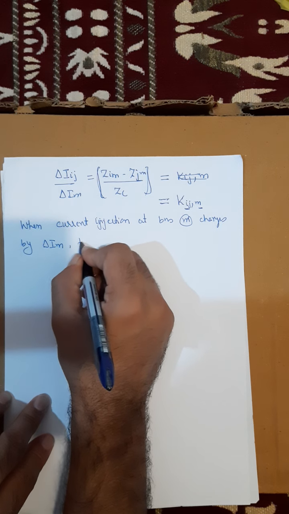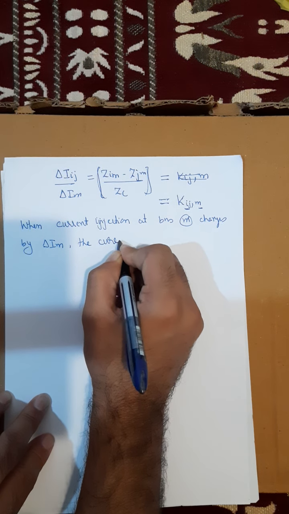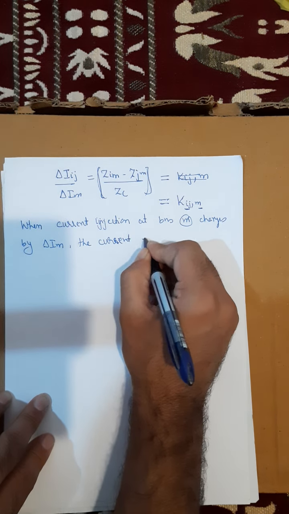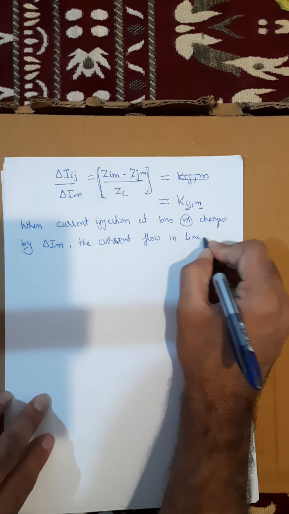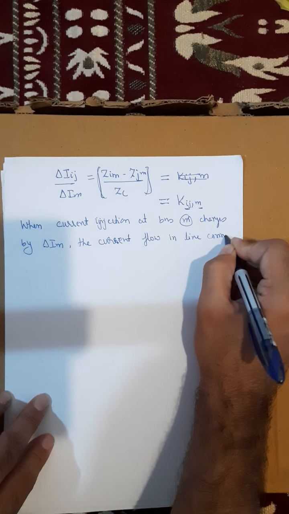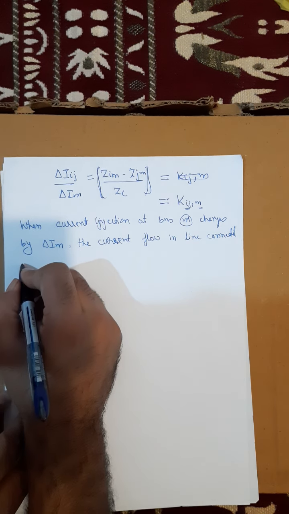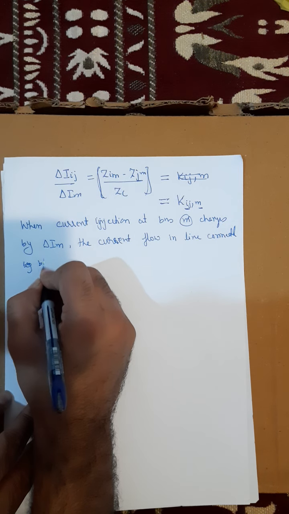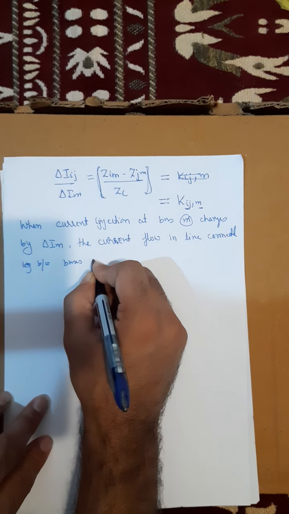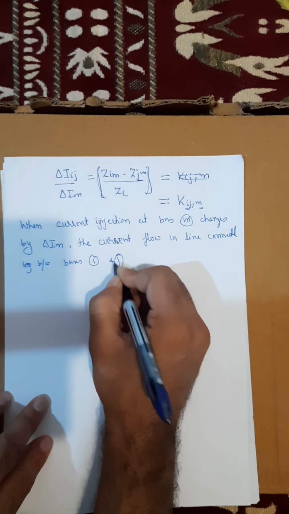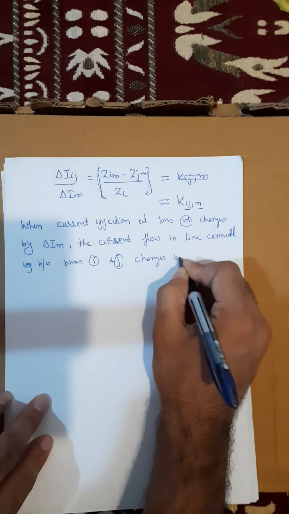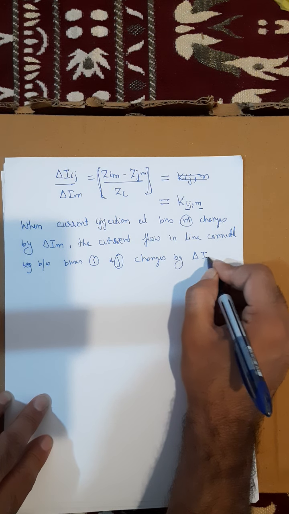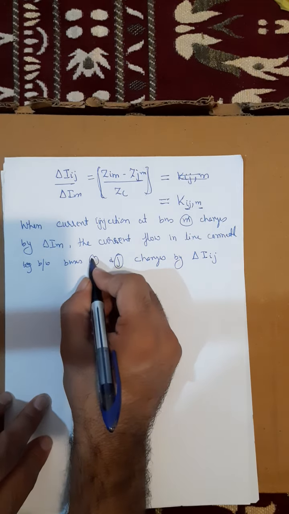The current flow in the line connected between buses I and J changes by an amount delta Iij.